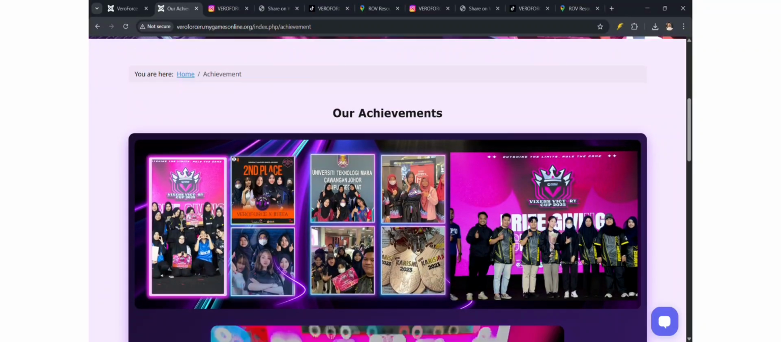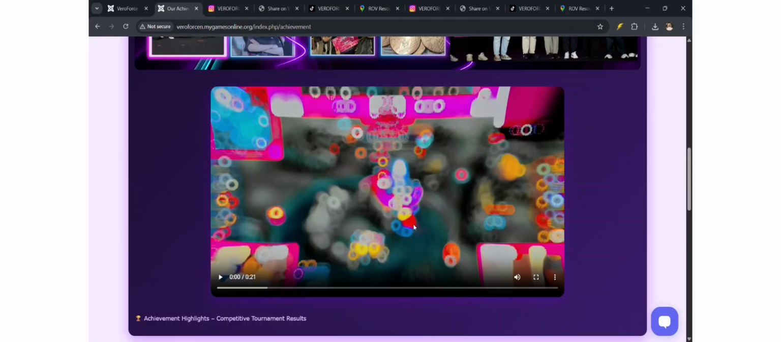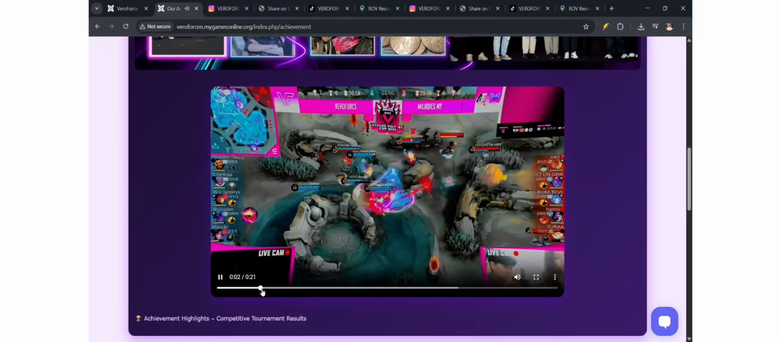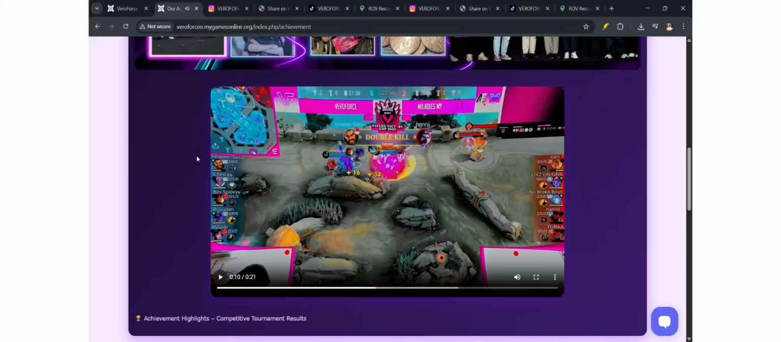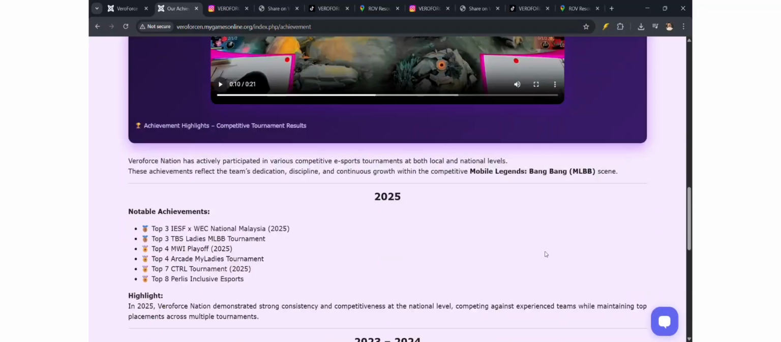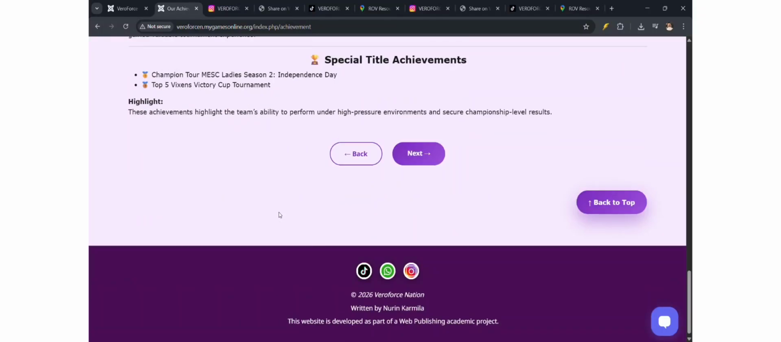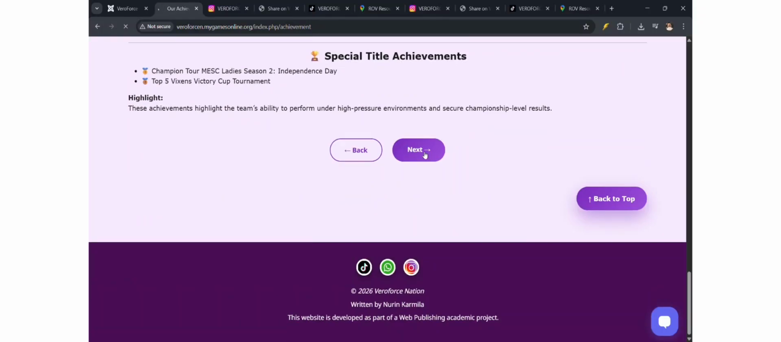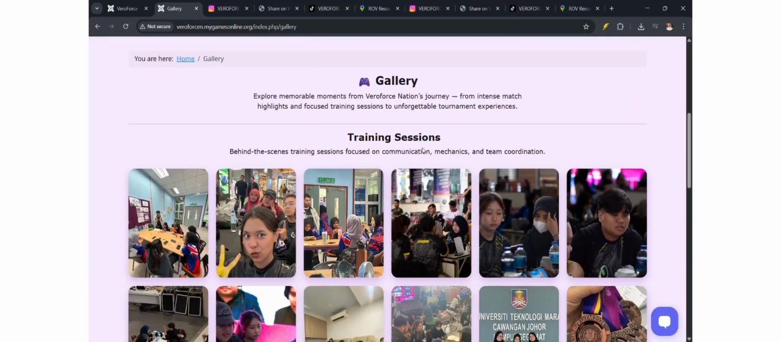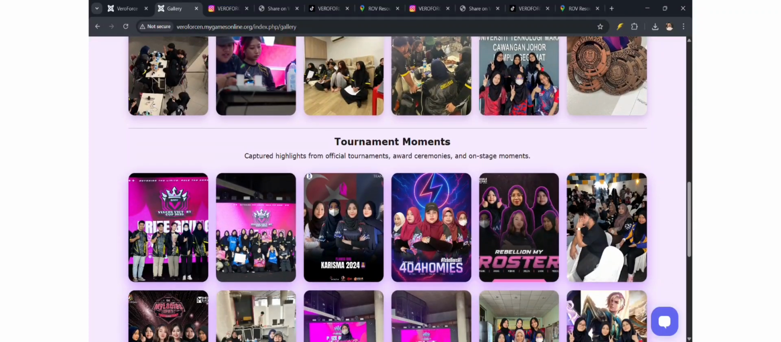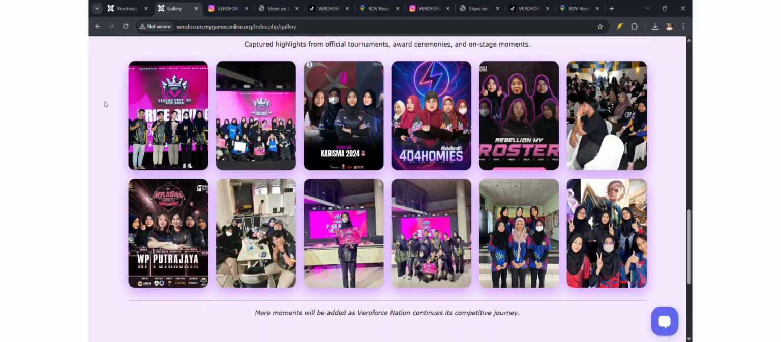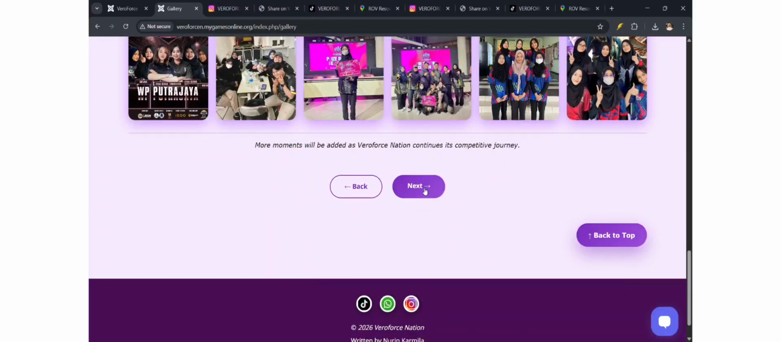So this is our achievement. We embed a poster, and then we embed a video. So basically, this poster and video are in card design. As you can see, this AI chat is on all pages. So this is listing our achievement. Next. So this is our gallery, and we use a plugin that can attach many pictures, also for tournament moments, so it can have a lot of images here.